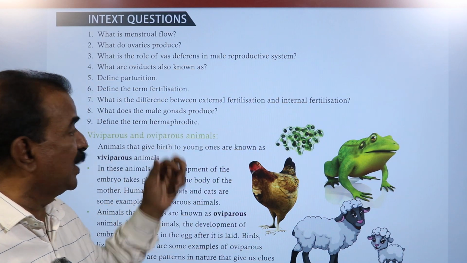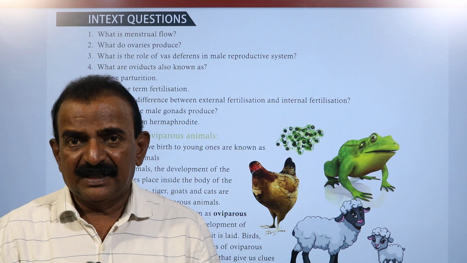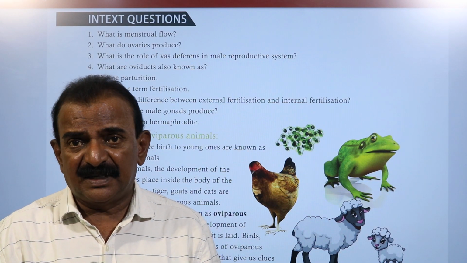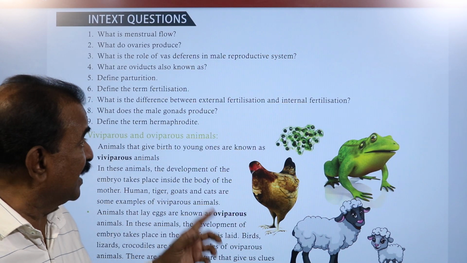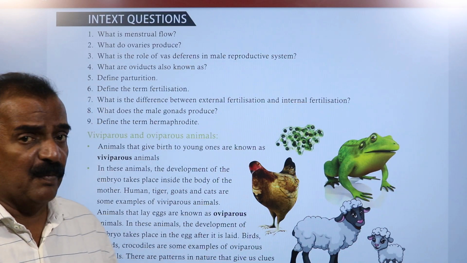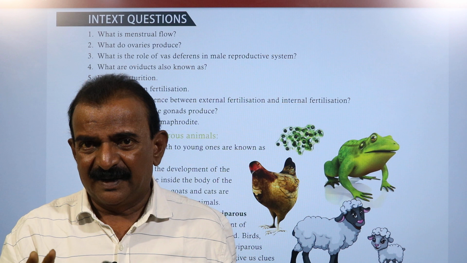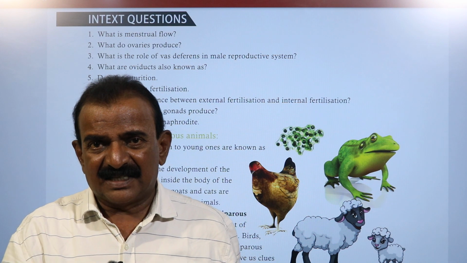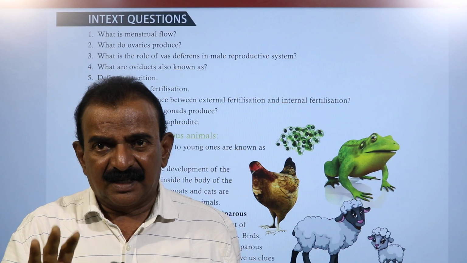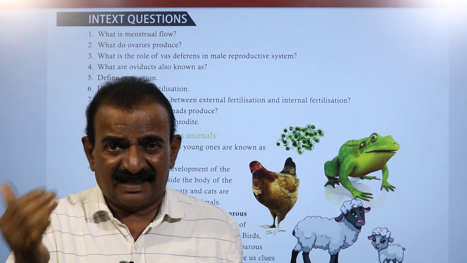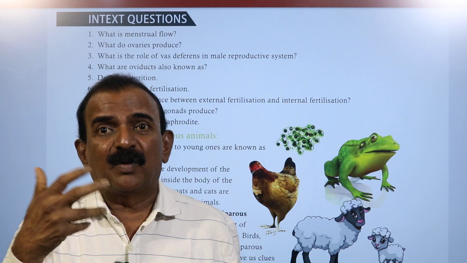What do the male gonads produce? Male gonads are nothing but testes, and testes are present in male animals. Testes produce sperms, and they are called male gametes. Define the term hermaphrodite. The term hermaphrodite indicates organisms like leeches, snails, slugs and earthworms, which have both male and female sex organs in the same body, and that condition is called hermaphrodite.